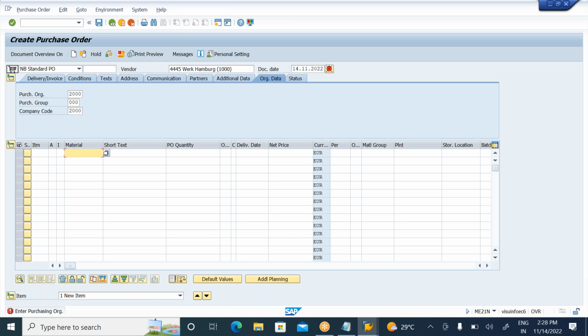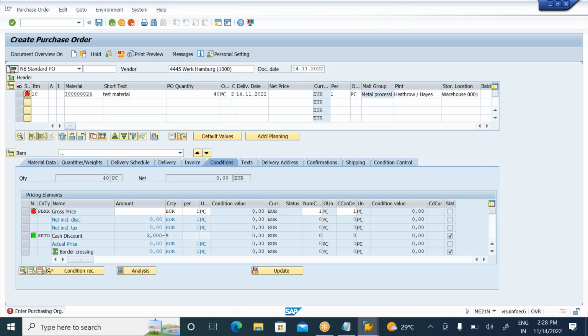Which material do they require? This is the material they require. How much quantity do they require? They require some 40 pieces here. Okay, and here enter the plant. Which plant is preparing this PO? The receiving plant and receiving storage location. So they will mention all these details. Okay. Observe all these details. Only the system is asking for the price. Okay, let me mention the price here.